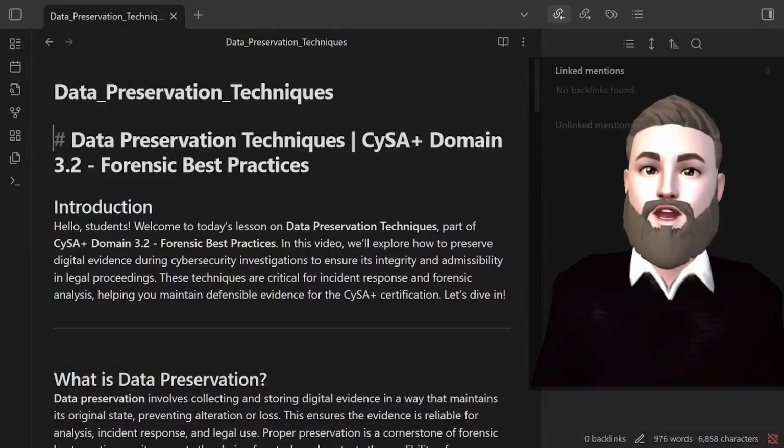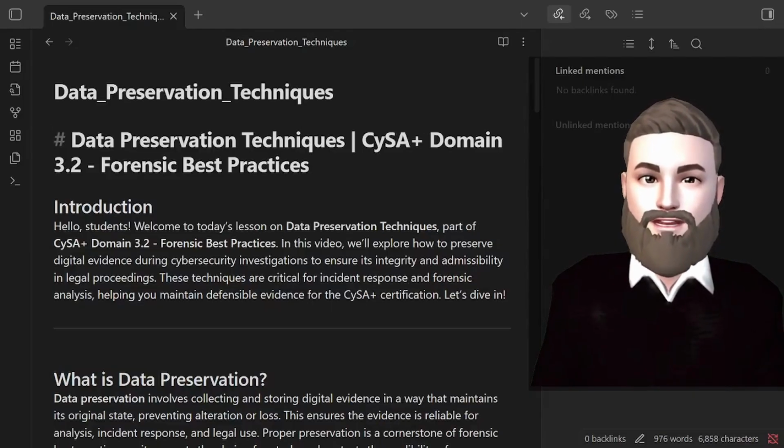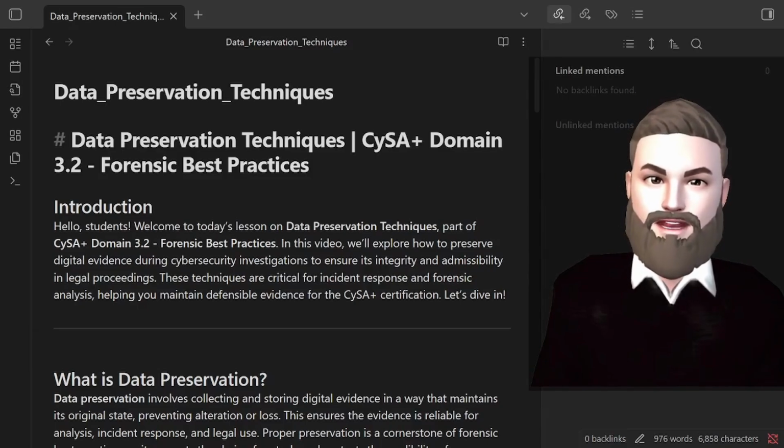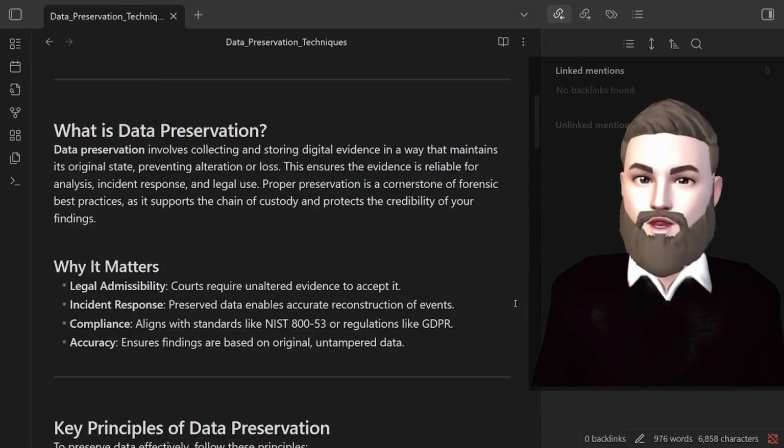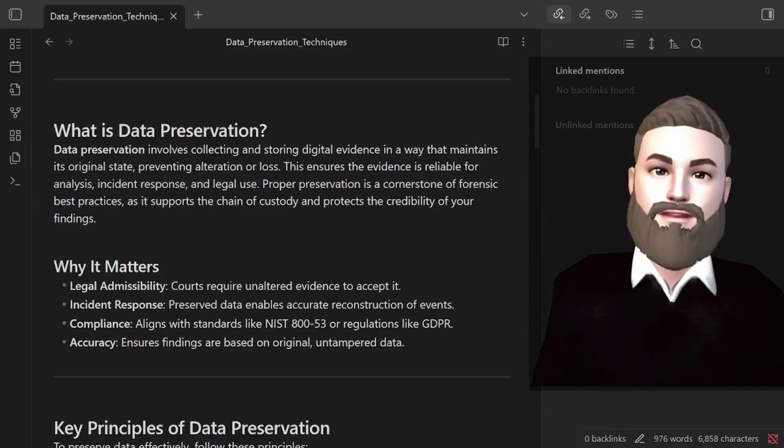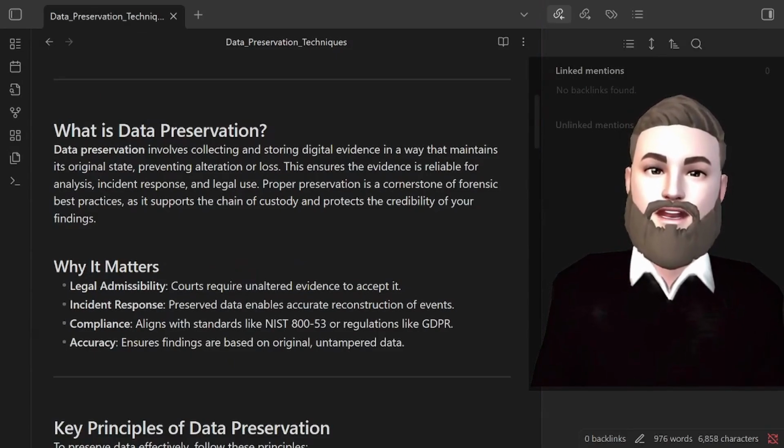Hello everybody, welcome back. Today we're going to be doing data preservation techniques for CySA Domain 3.2 Forensics Best Practices. So, what is data preservation? Data preservation involves collecting and storing digital evidence in a way that maintains its original state, preventing alteration or loss. This ensures the evidence is reliable for analysis, incident response, and legal use.